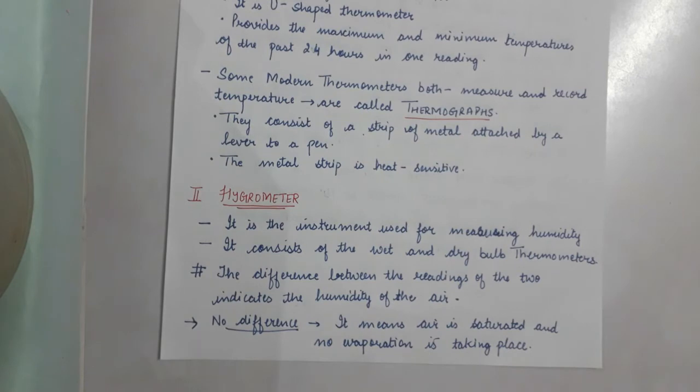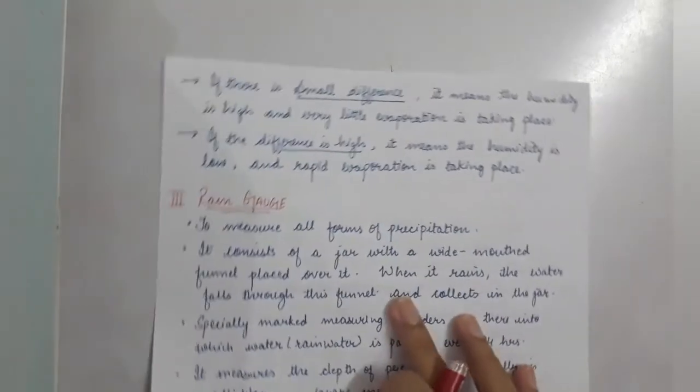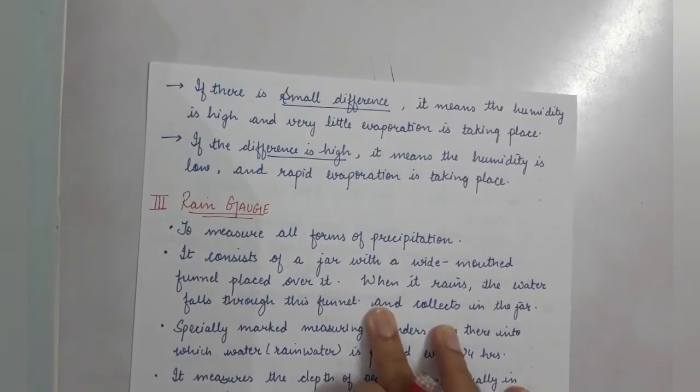So with that, what is done is the difference between the readings is seen, that is, the difference between the two temperatures. After that, we find out whether there is a humid environment, whether the room or the place has much humidity or not, whatever it is, we will be measuring with that. Starting with the very first one: if there is no difference between the temperatures, it means that no evaporation is taking place and the air is saturated. Next is when there is a small difference.